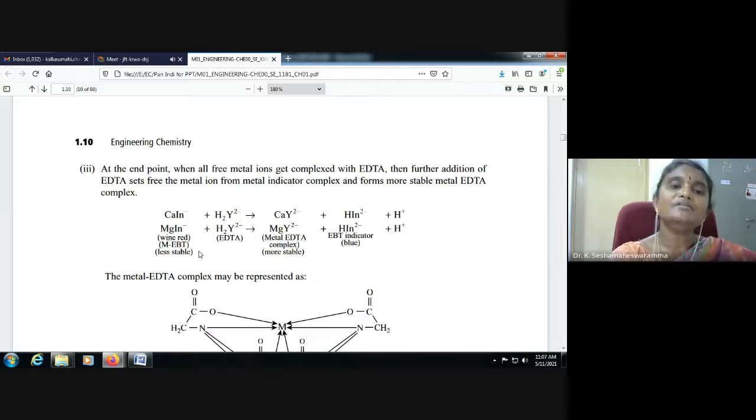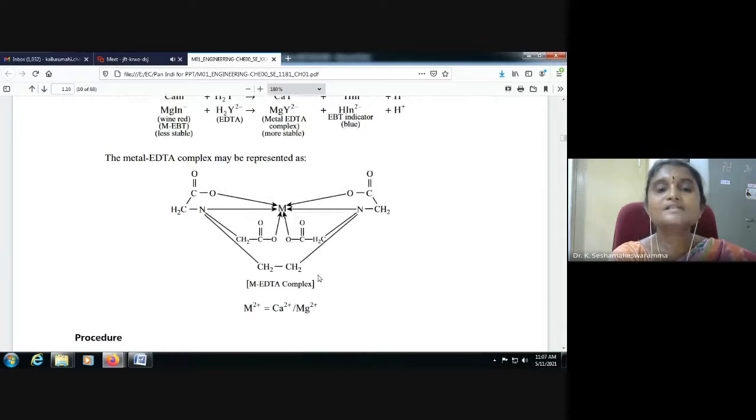So at the end point, whatever calcium and magnesium ions are present in the hard water sample, everything reacts with EDTA to form the stable metal-EDTA complex, and the indicator comes back as blue color. This is the metal-EDTA complex, this is the EDTA, and then the metal is reacted here like this.